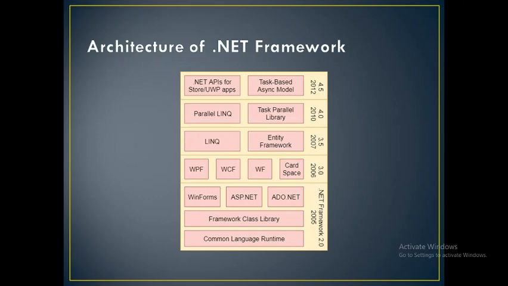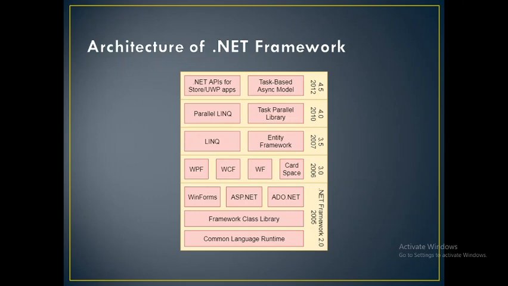Next is the architecture of the .NET framework. The architecture begins with the Common Language Runtime, which handles all the parts of your programming language, including compilation and execution. Then the Framework Class Library, which contains the collection of classes that forms the library for all the classes. Next is Windows Forms and ASP.NET. ASP.NET is a server-side programming technology. ADO.NET deals with the database.